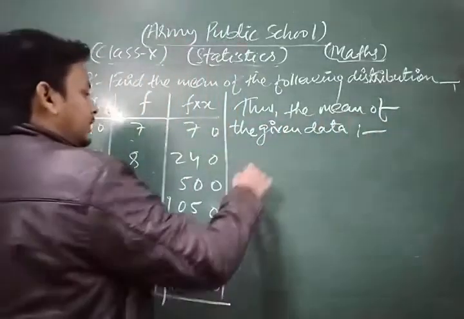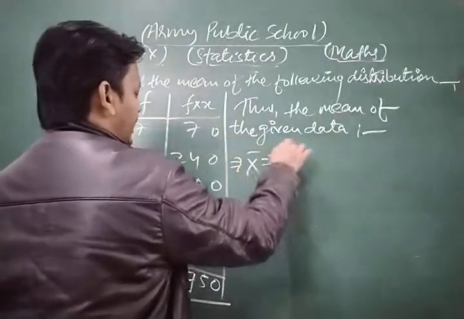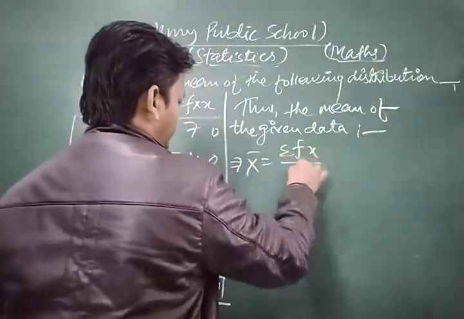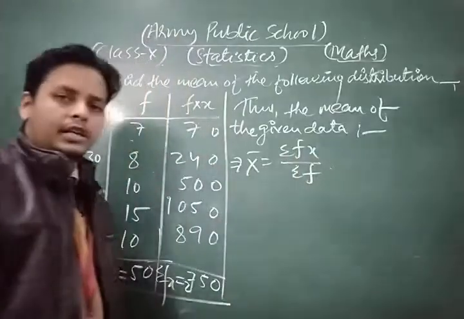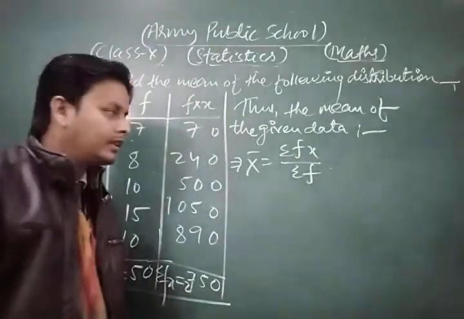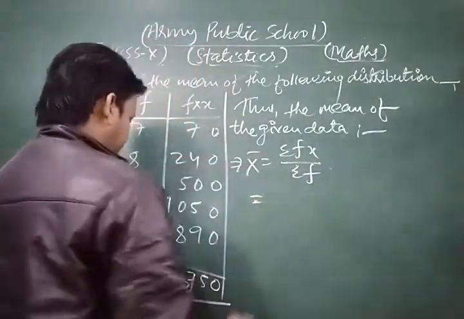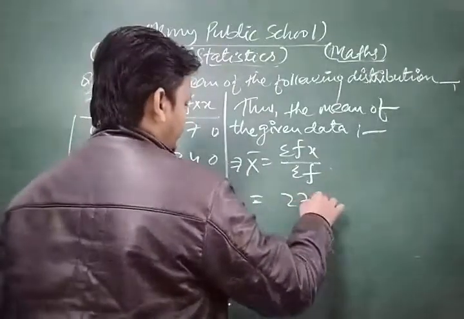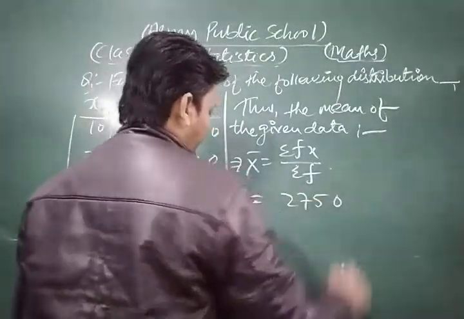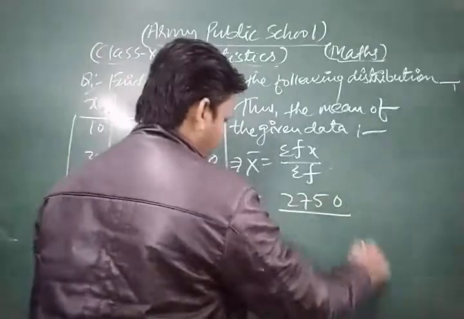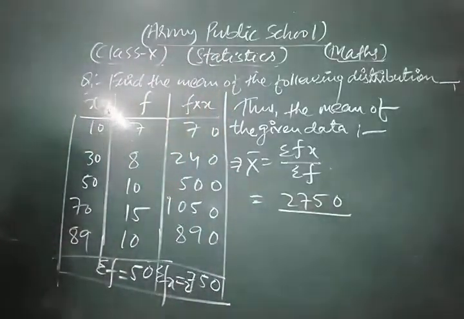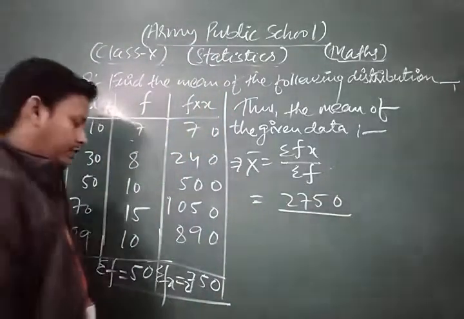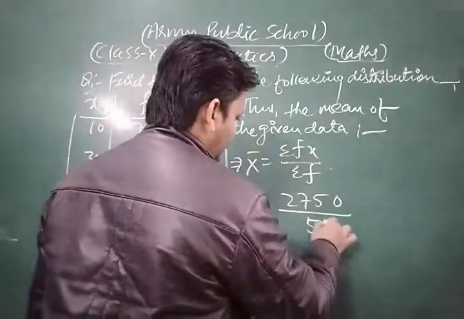Thus the mean of the given data, that is x bar, is sigma fx upon sigma f. This is the general formula for finding the mean. So sigma fx is 2750, divided by sigma f, which is 50.